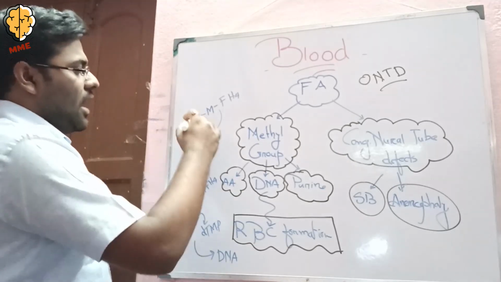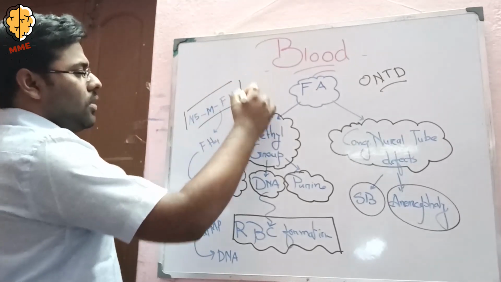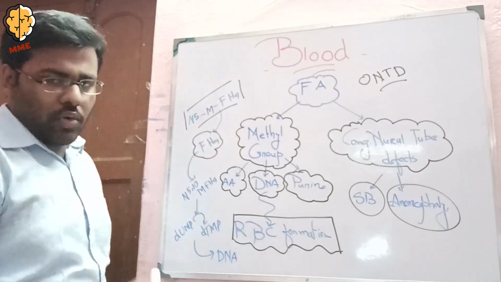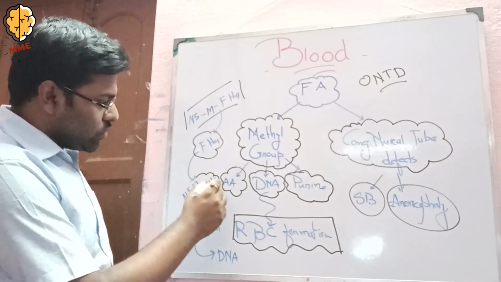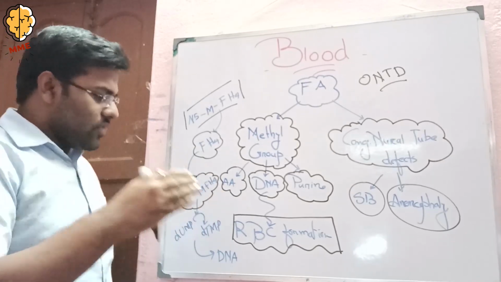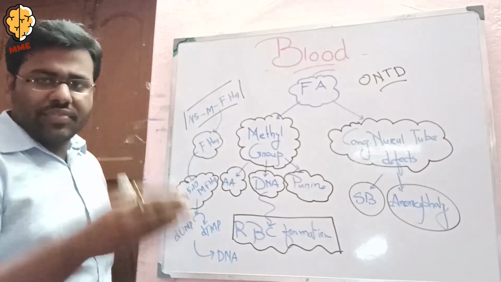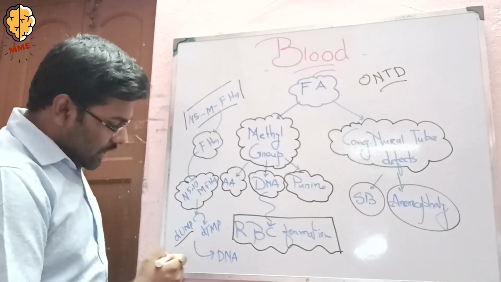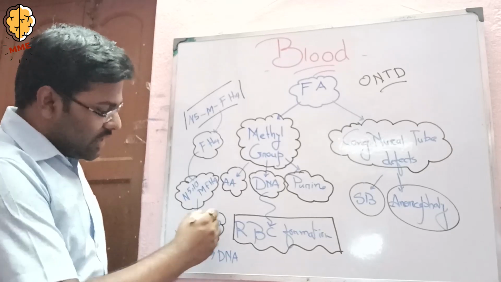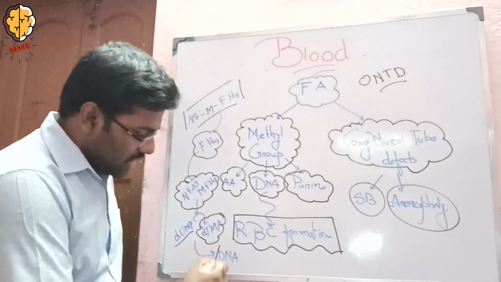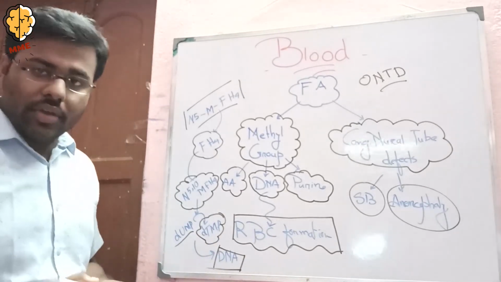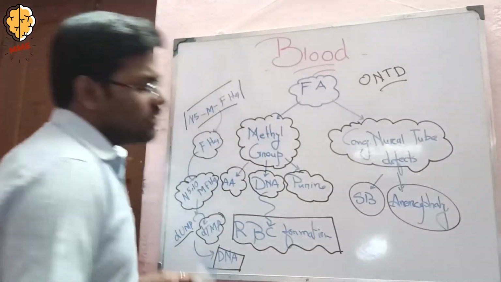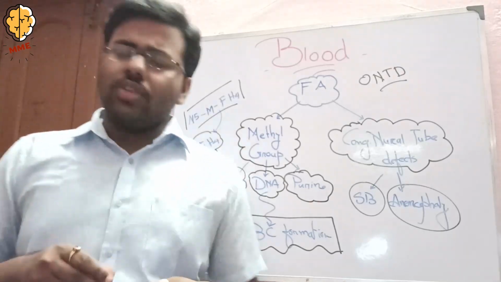Please write down the flowchart: N5-methyl FH4 gives FH4, the methyl group is attached to that and it becomes N5,N10-methylene FH4, which gives the methyl group to dUMP to transform it into dTMP, which helps to form DNA. You can write this, but you can ignore that. So that's why folic acid is needed in case of pregnancy.